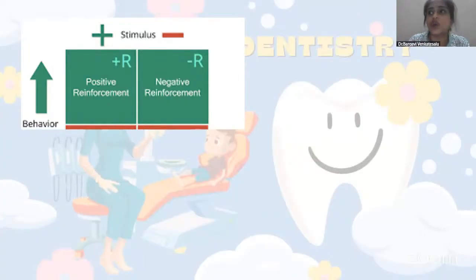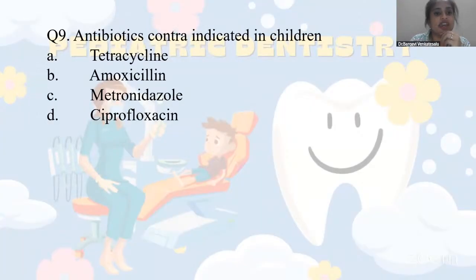Negative is like if you ask some of their parents to leave, generally children do not respond well when the parents are inside, especially a pampered child. In such a case, when you ask the parents to move out of the room, it is going to increase the child's behavior. So that is your negative reinforcement.